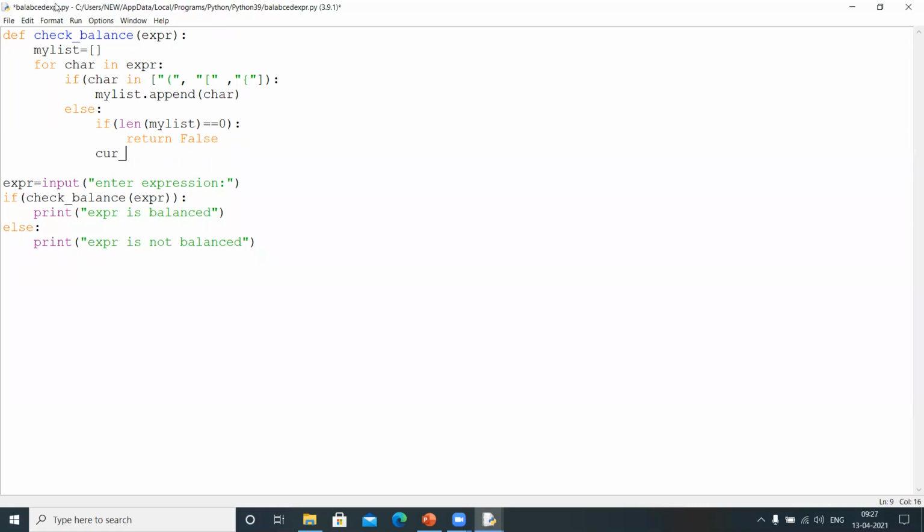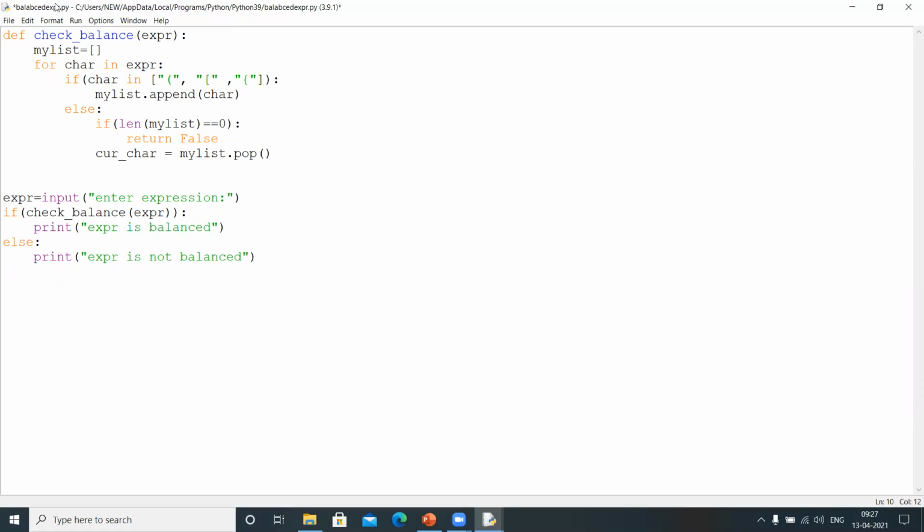And again, one more case is the current character I am going to take. Current character equals what? I need to pop, right? myList.pop, which means whenever I encounter a closing parenthesis, closing bracket, or a closing curly brace, I will pop a character which is held by the current character variable. And I need to check if the current character is not equal to this.